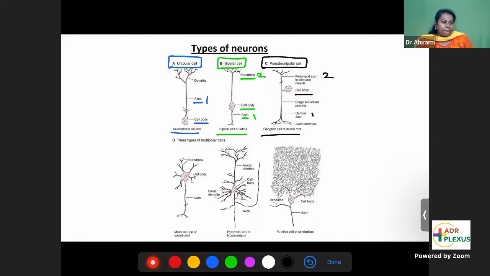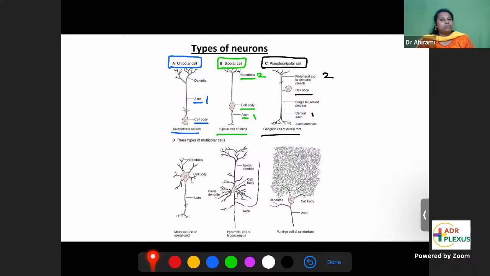Difference between 1 and 2. Which 1 and 2, doctor? Okay, I'll repeat that. Unipolar means from the cell body, there's only one process. What is that one process? Axon. Unipolar type. Bipolar means from the cell body, two processes. One process is called axon, the other process is dendrite, and the dendrite will again divide into many small dendrites. So that is bipolar cell. Example, in the eyes, retina, you can see bipolar cells of the retina.